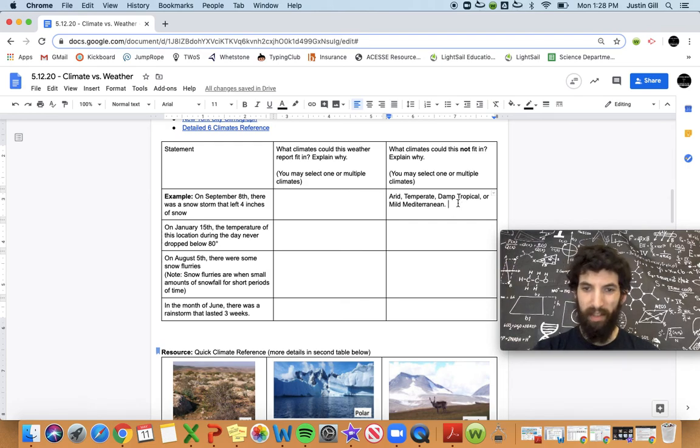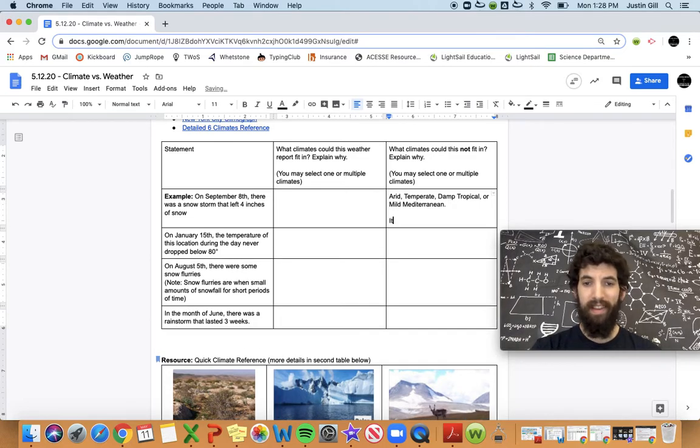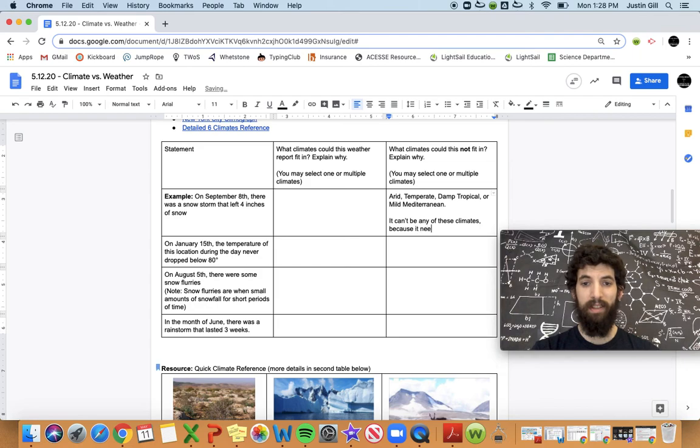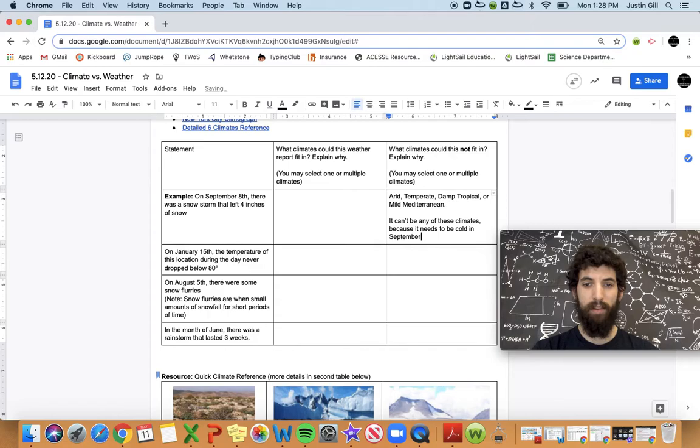Now I have to explain why. And so I could sum all of that up with, since it was snowing in September, I know it would have to be pretty cold in the fall, which is colder than any of these climates are. So that can be my explanation: it can't be any of these climates because it needs to be cold in September in order to snow.